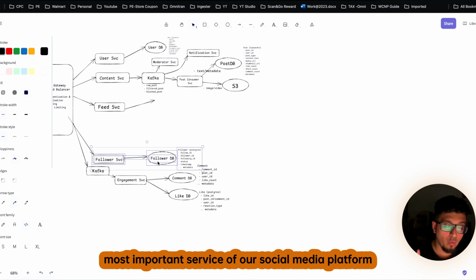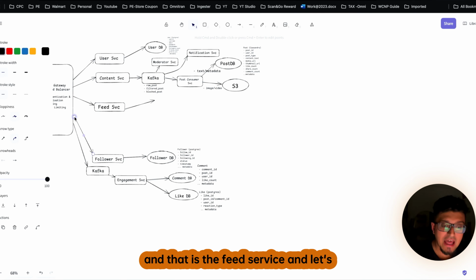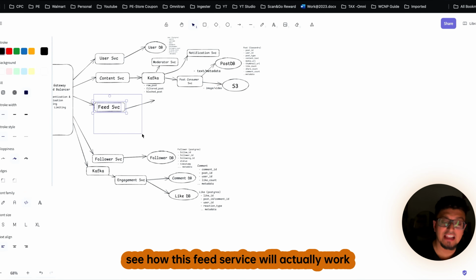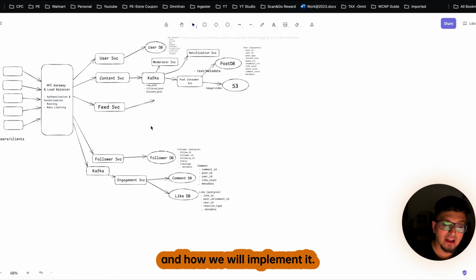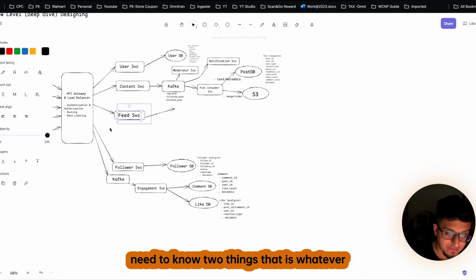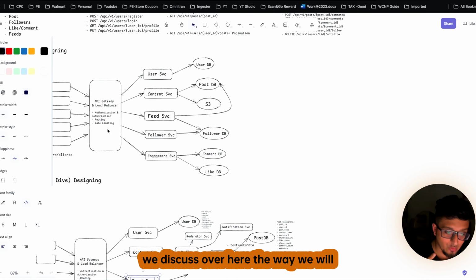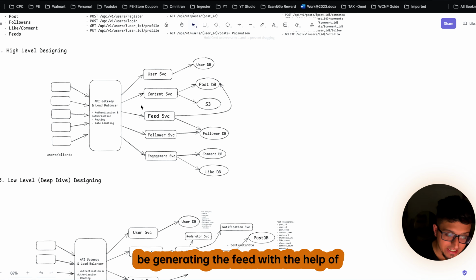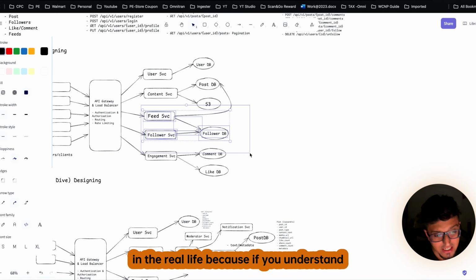Now let's go to one of the most important services of our social media platform, and that is the feed service. Let's see how this feed service will actually work and how we will implement it. Before going into the feed service, we need to know two things. Whatever we discussed over here, the way we generate the feed with the help of the inner join, is actually not possible in real life.